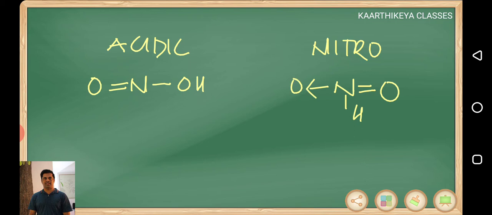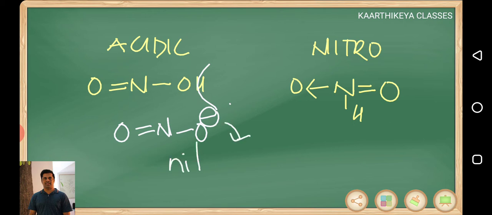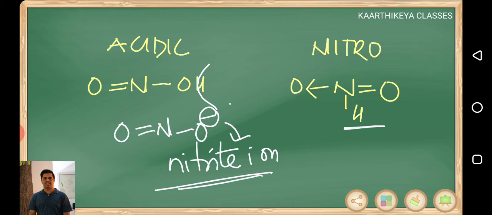If this hydrogen goes, this will be O double bond N-O minus. So oxygen is going to attack, and these are called nitrites, and this ion is called nitrite ion. In this case, if hydrogen goes out, the nitrogen is going to attack,